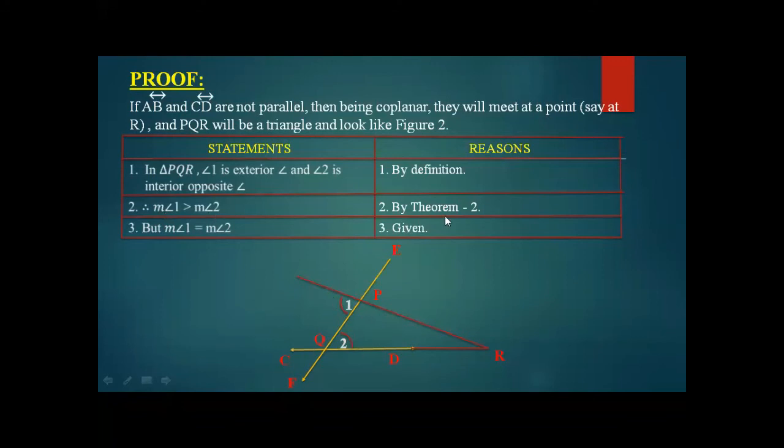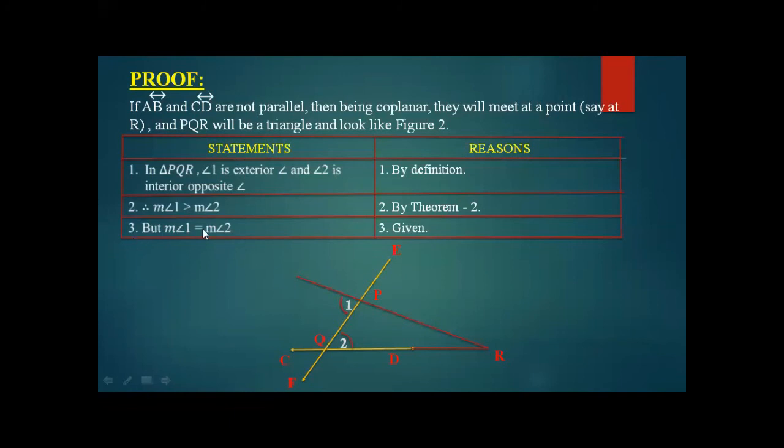With the help of theorem number 2. What was theorem number 2? Whenever there is a triangle and one side is extended, the exterior angle so formed is greater than the interior opposite angles. So angle 1 is greater than angle 2.